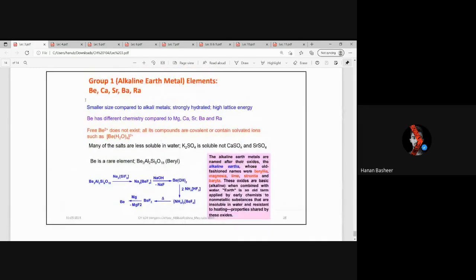The last thing is group 2, the alkaline earth metals: beryllium, calcium, strontium, barium, and radium. We observe that beryllium is a rare metal, and it forms beryl, Be3Al2Si6O18, and this is the method by which you can extract beryllium from beryl. Keep in mind that K2SO4 is soluble, whereas CaSO4 and SrSO4 are not soluble in water. And the alkaline metals are named after the alkaline earths. Just keep this paragraph in your mind.